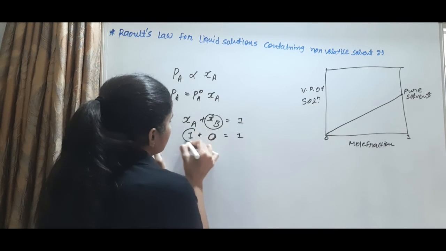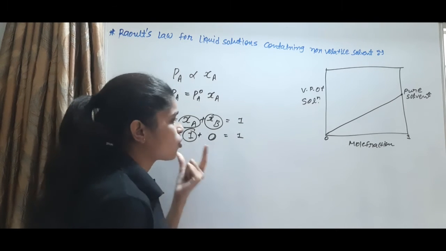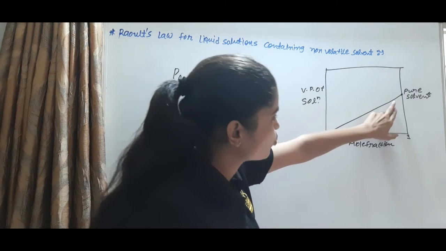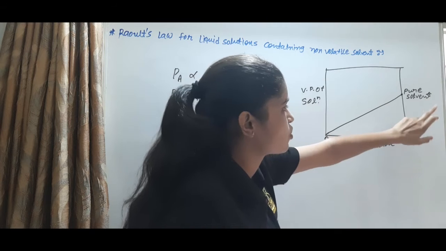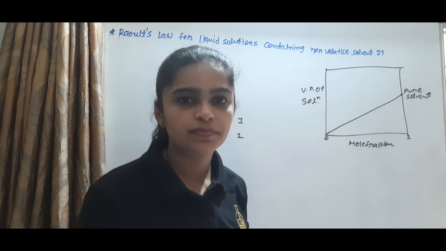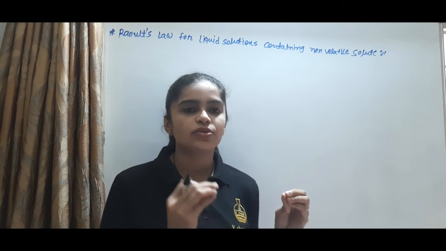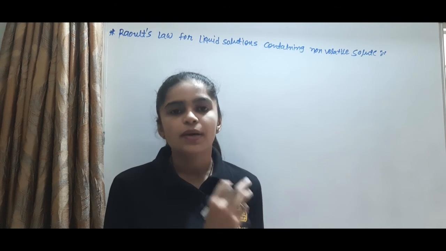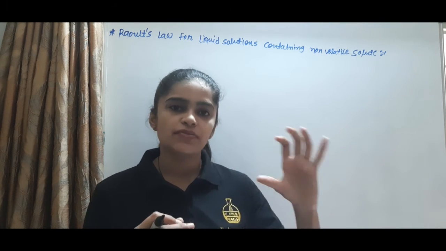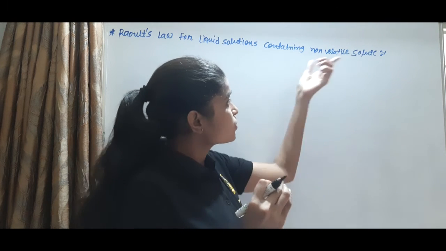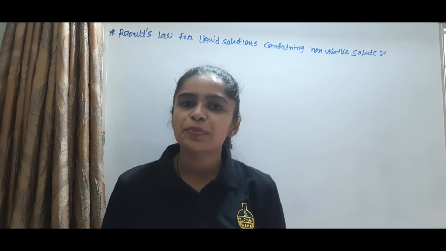This is the mole fraction of the pure component only, so this point is the vapor pressure of the pure solvent. The conclusion is that the vapor pressure of the solution equals the vapor pressure of the solvent, because in making the vapor only the solvent takes part and the solute is non-volatile.